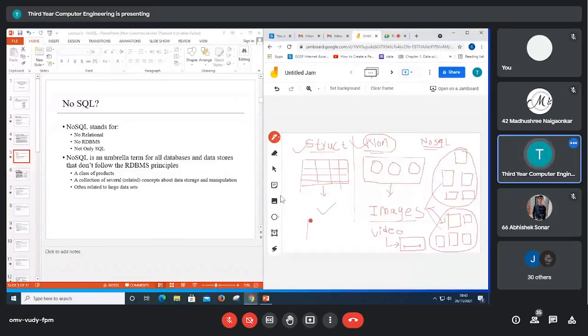We cannot store the images. We can store the path of that image, like C drive and something like that. That is one way that we can store data. The other way is that we can store the image in terms of pixels, but we can store only one image at a time in terms of pixels.